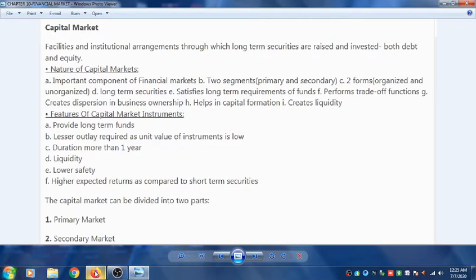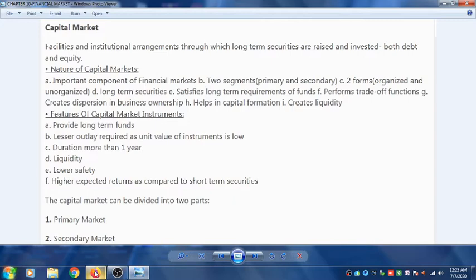Now, what is the nature of the capital market? Important component of financial market. So the capital market is a very important component of financial market. Now second nature is there are two segments of the capital market. Capital market is divided into two markets, the primary market and the secondary market. Then it is of two forms, organized and unorganized.